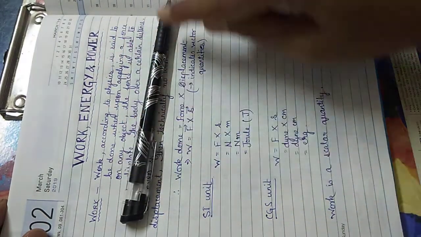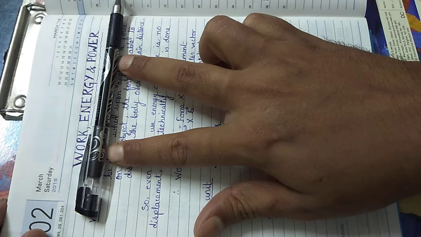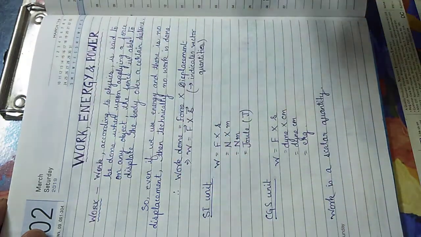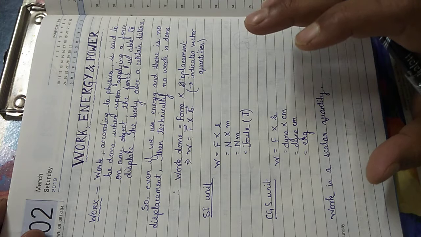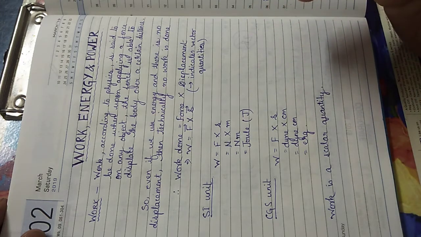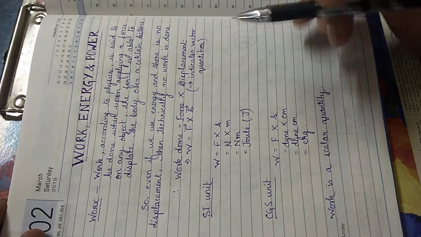Suppose there is a body and on this body we are applying some kind of force and this force is able to displace this body over a certain distance. Only then, according to physics, we say that work has been done. That is, when we are applying a force and that force is able to displace a body.